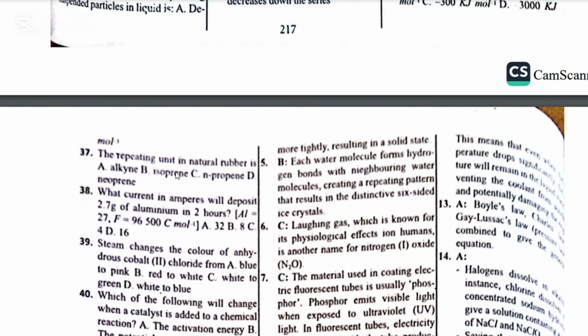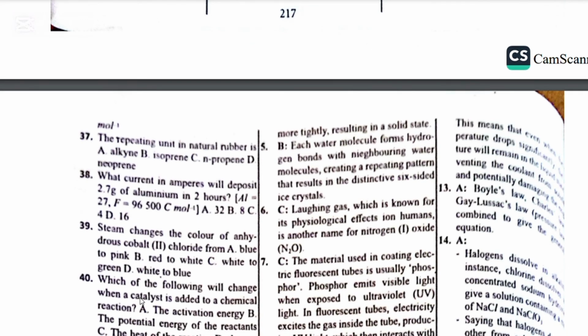Number 39. Steam changes the color of anhydrous cobalt(II) chloride from A, blue to pink, B, red to white, C, white to green, and D, white to blue. The answer is A. Water changes the color of cobalt(II) chloride from blue to pink.